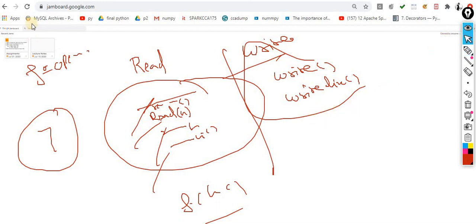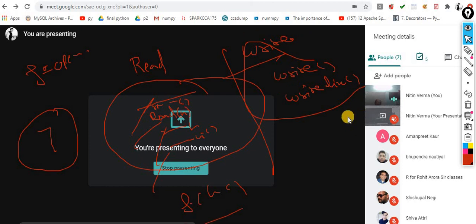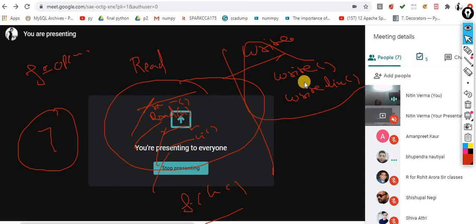So do you want to continue this session, or should we close it? I think more than enough. Okay, so try to read it out. Tomorrow we will see the practical implementation of this, because if we do it today, then I will give you the 5 assignments immediately. Otherwise I will show you the 5 assignments on my own tomorrow. So what do you want? No problem. Yeah, I think it's enough today. Okay, don't worry.